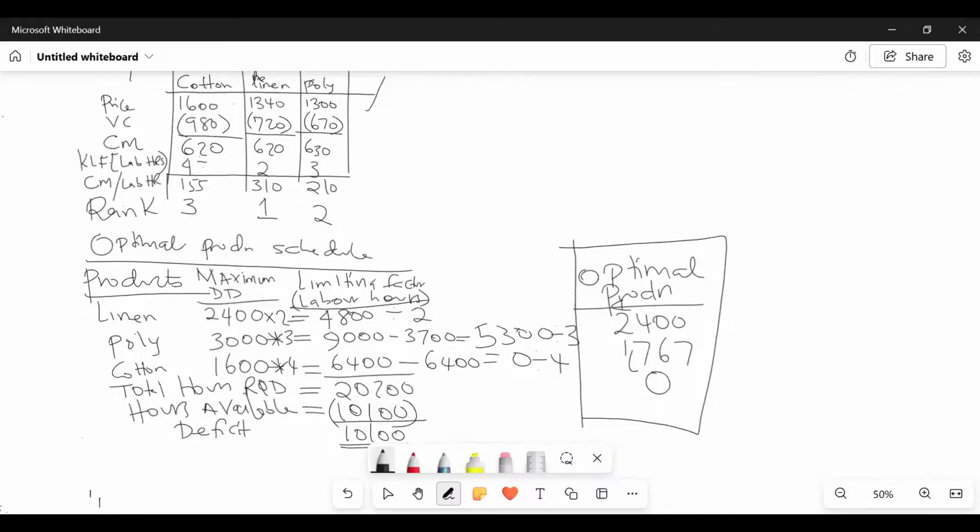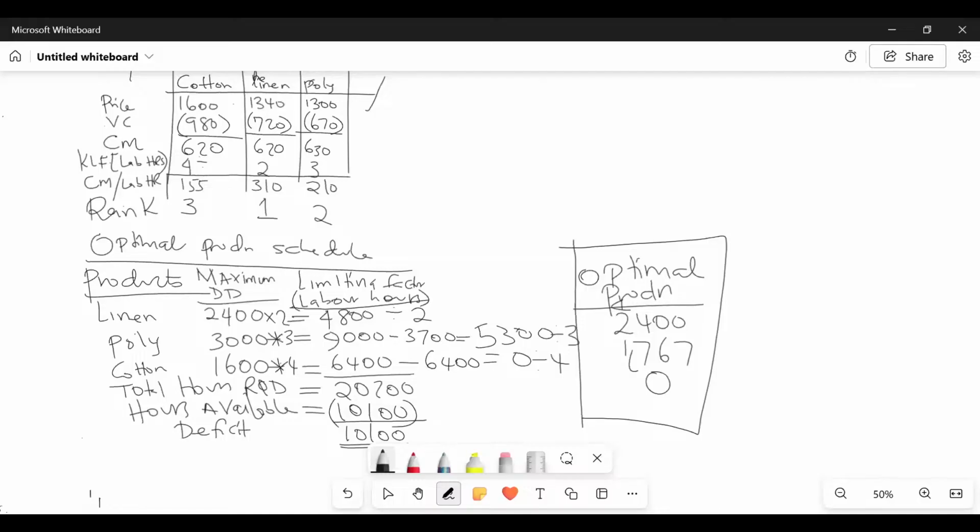The deficit is 10,100, so I took the 10,100 minus what I recovered from the last ranked product. I got 3,700. So I'm doing the recovery upwards. This 3,700, I recovered from 9,000, which gave me how many hours here? 5,300.